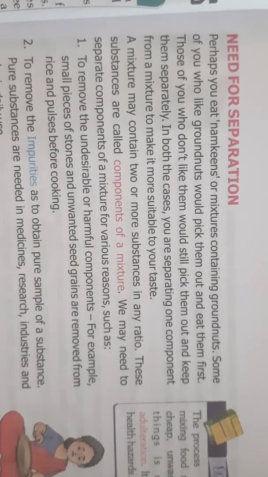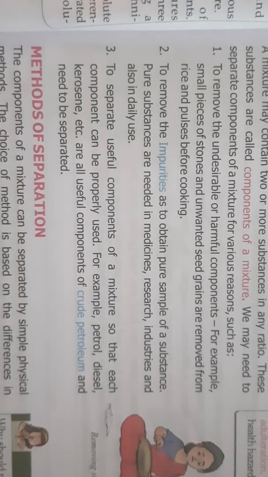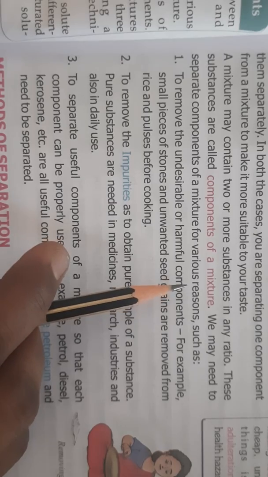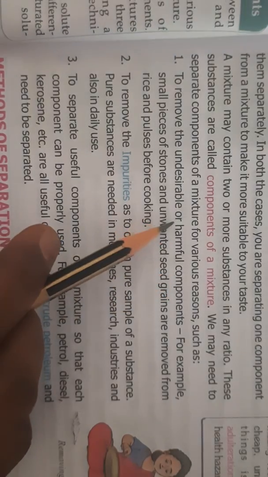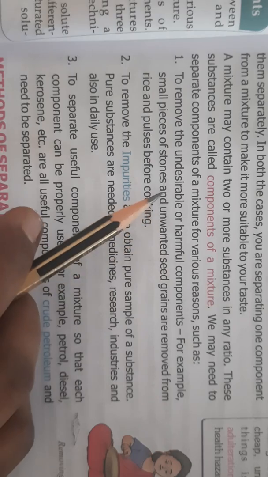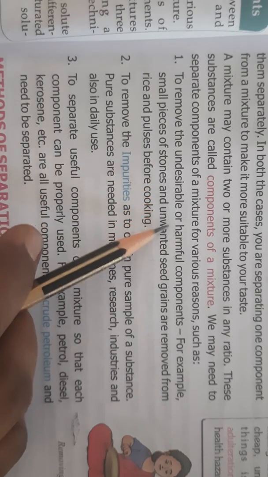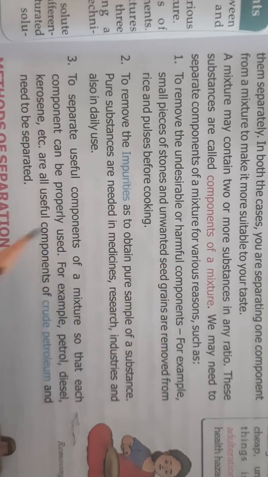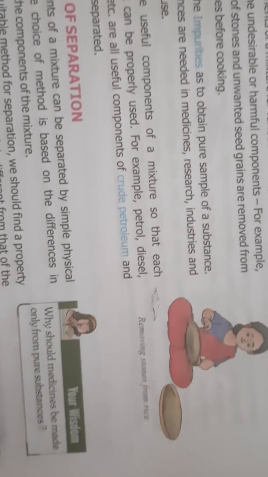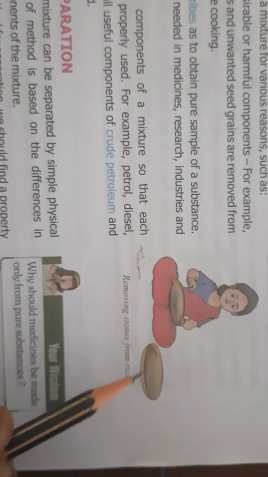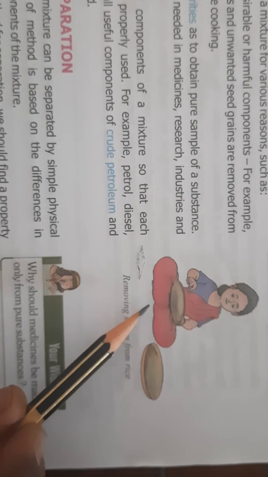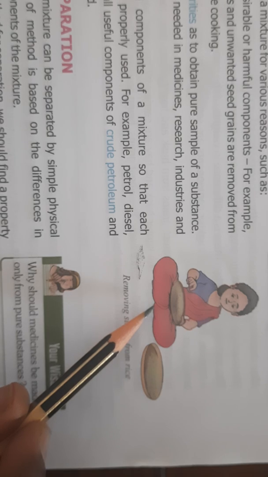Then a mixture may contain two or more substances in any ratio, and these substances are called components of a mixture. Now we need to separate these components, to remove the undesirable or harmful components. First of all, what is the reason that we have to separate? For example, you have seen your mother removing the stones from the rice. So what are stones? Stones are undesirable components. You do not like to chew the stones.